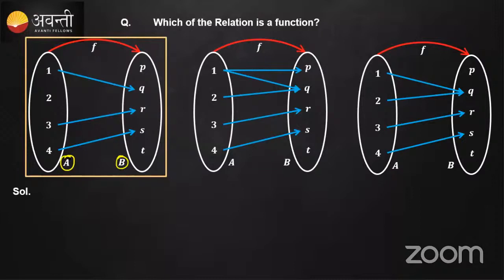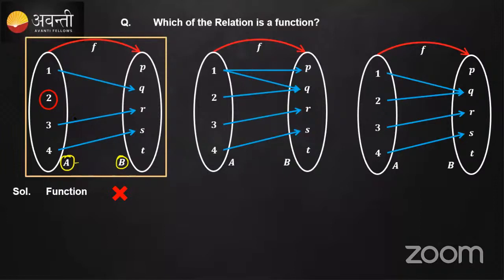Every element of set A should have one and only one image in set B. This arrow mark indicates the image, the relationship between A and B. So 1 is related to Q, 3 is related to R, 4 is related to S, like that. Is every element defined? This is not a function because 2 does not have any relationship with anything. Why? Because 2 has no image here.